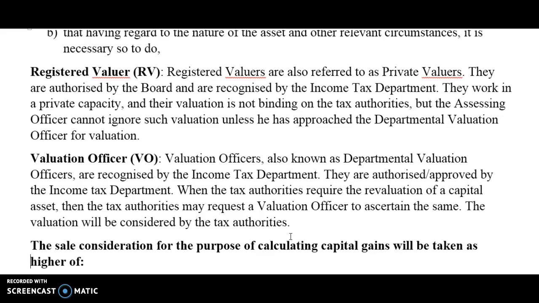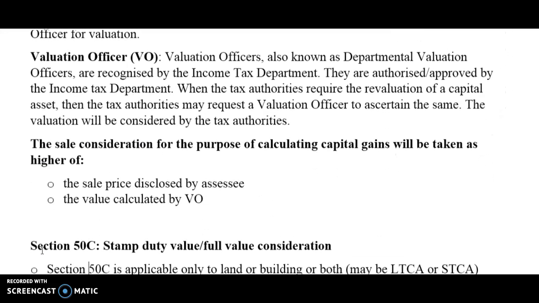So the sale consideration for the purpose of calculating capital gains will be taken as the higher of the sale price disclosed by the assessee and the value calculated by the valuation officer. Okay, so whatever the two values the assessing officer has, he always has to take the higher of those values.